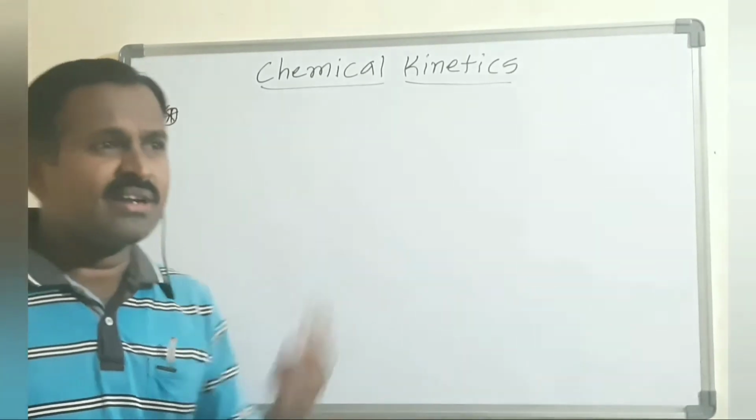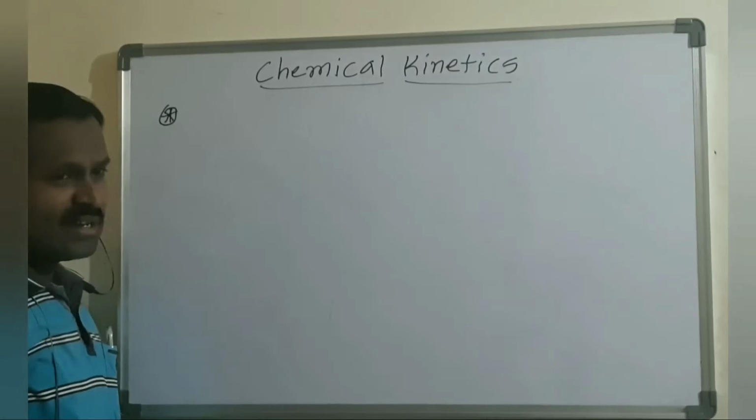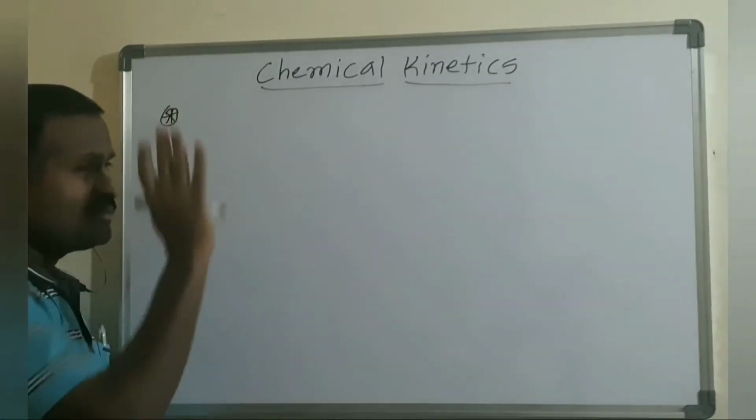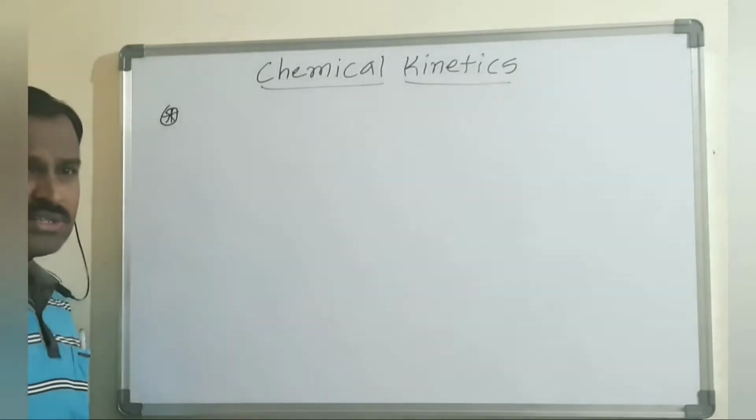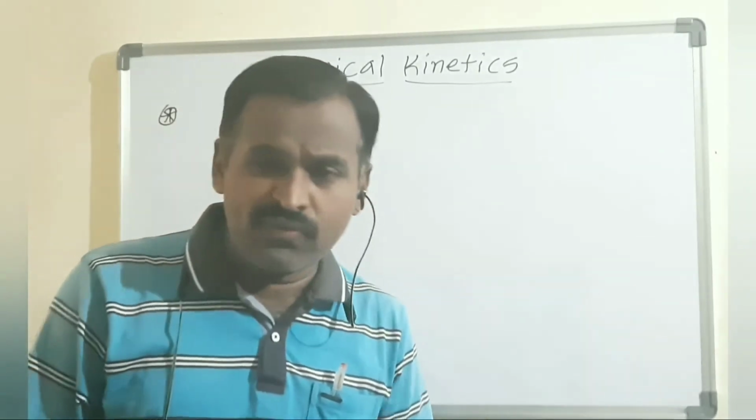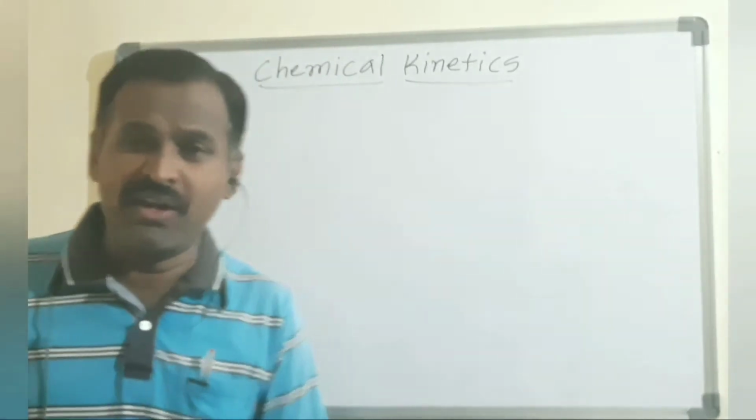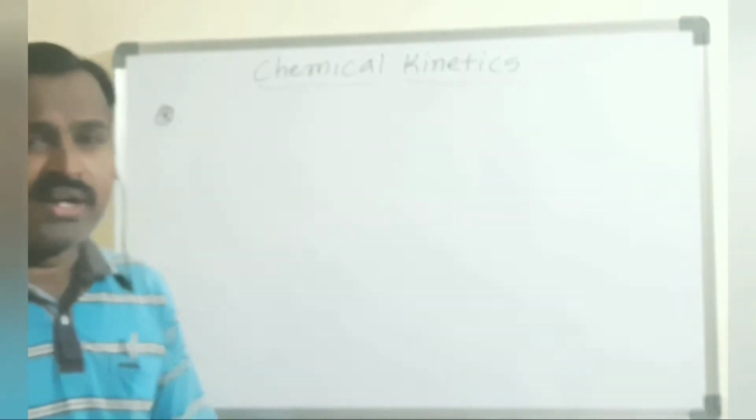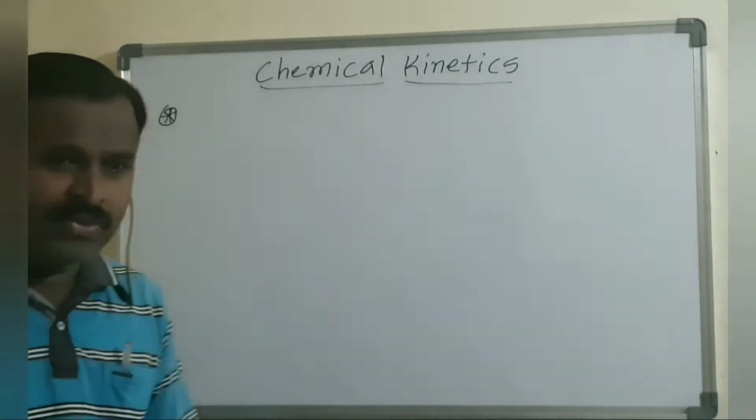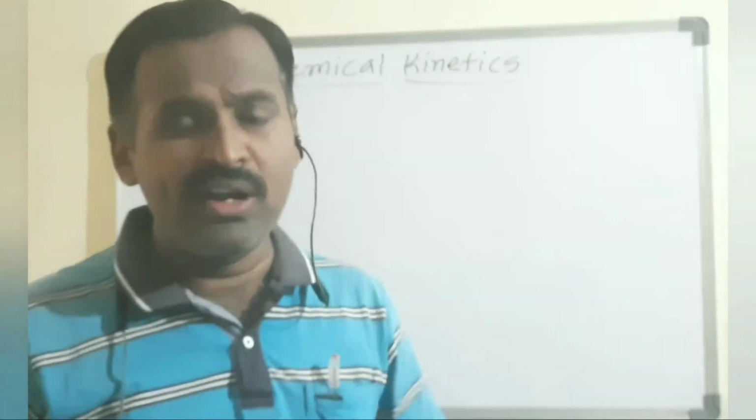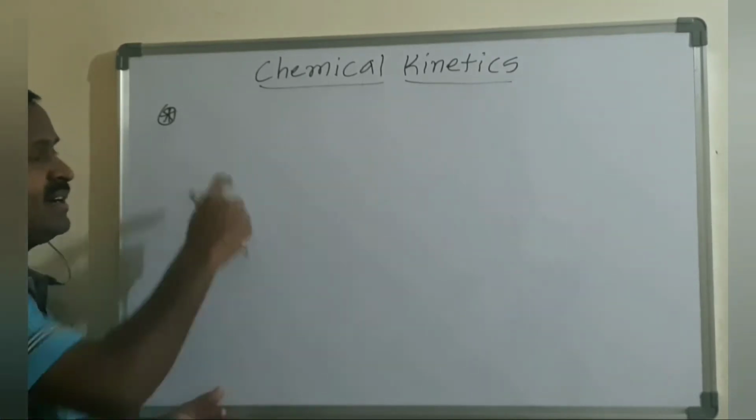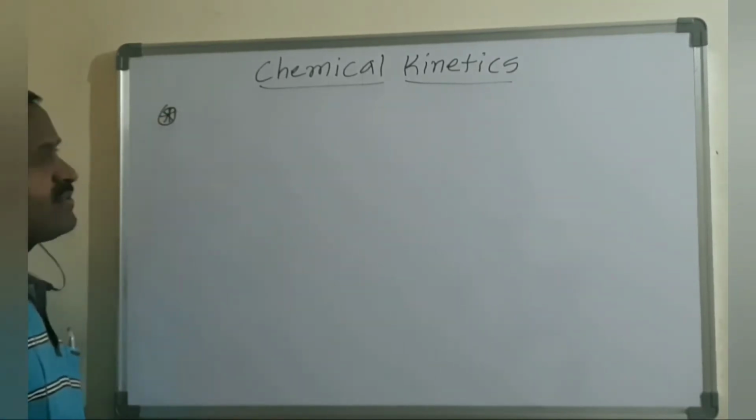Here we will discuss the chemical phenomenon under chemical kinetics. For what purpose are we studying this chapter? Mainly to know the speed of the reaction, that is, to find out the rate of the reaction, and the other purpose is to find out the mechanism of the reaction. The mechanism of the reaction means the intermediate steps involved between the reactant and product.